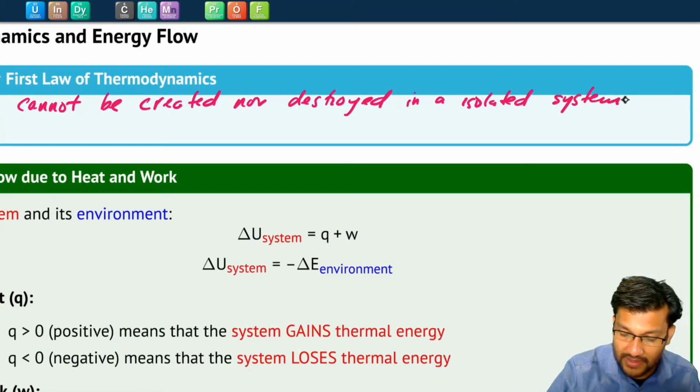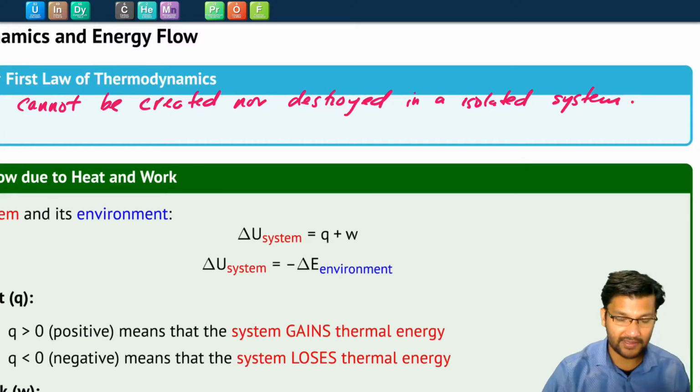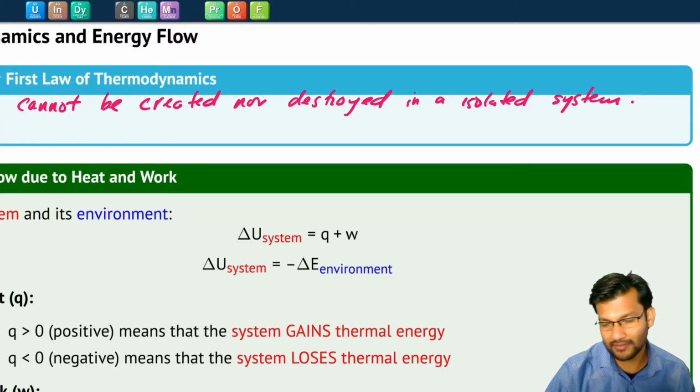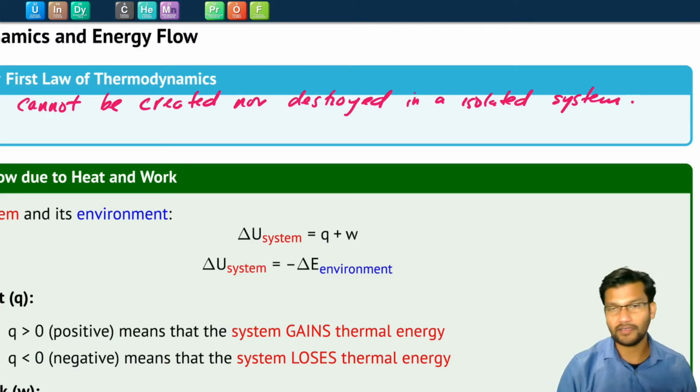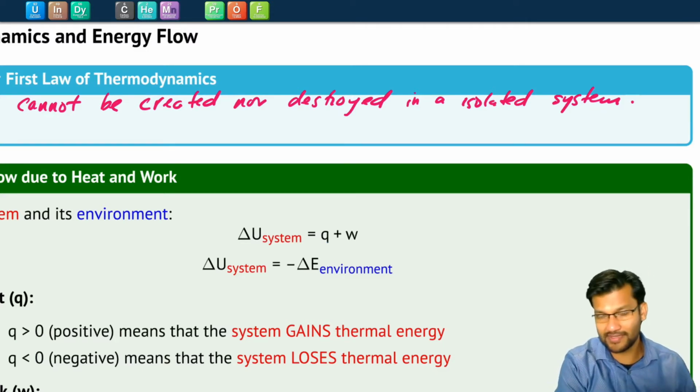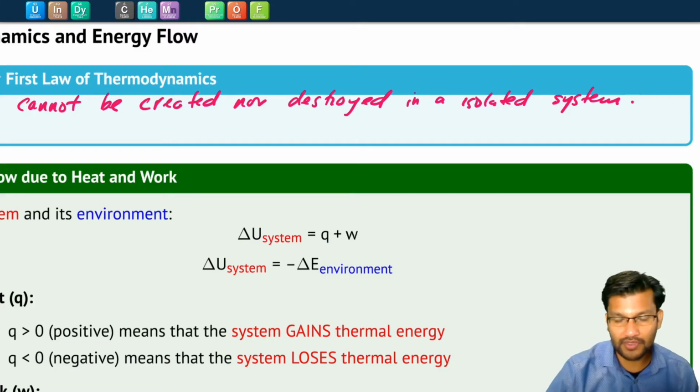So what that means is that if you have an isolated system, isolated means it's not interacting with anything, it's by itself, then energy cannot be created nor destroyed. However, in the universe, the whole universe is an isolated system, but most times pockets within that universe, any setup that you have is not going to be isolated. It's going to be able to exchange energy with its environment.